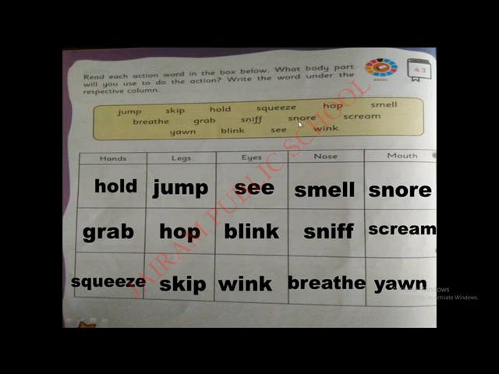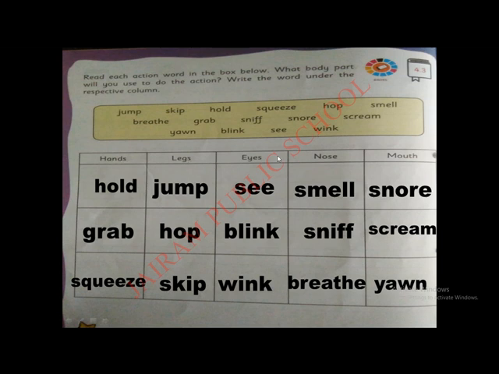Then snore. Snore means making a big sound while sleeping. Then scream. Scream means shout. Yawn. Yawn means opening the mouth and releasing the air. That is yawning. Then blink. Blink means quickly opening and closing our eyes. Then see. See means look. And wink. Wink is also the same, look.